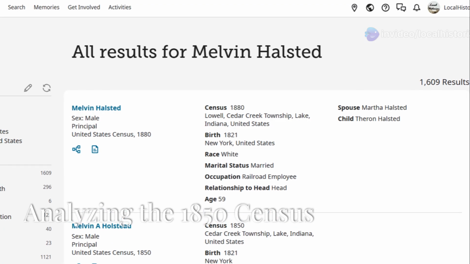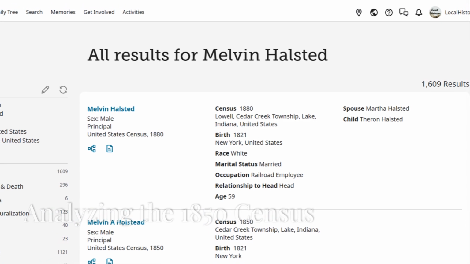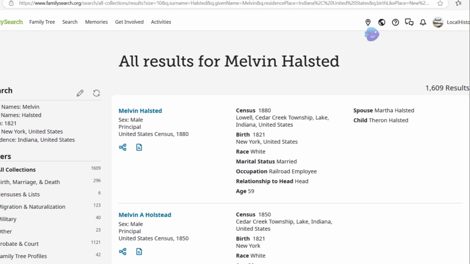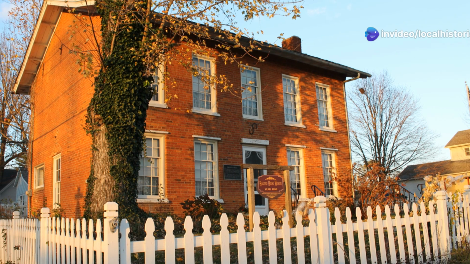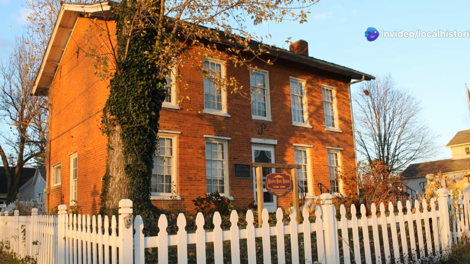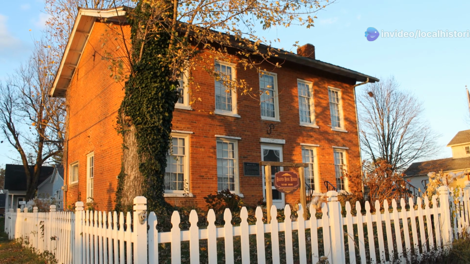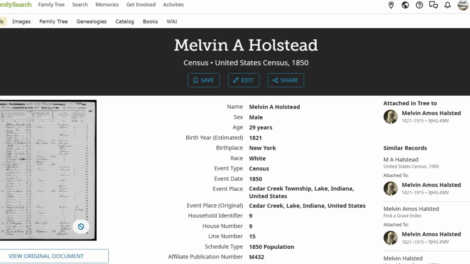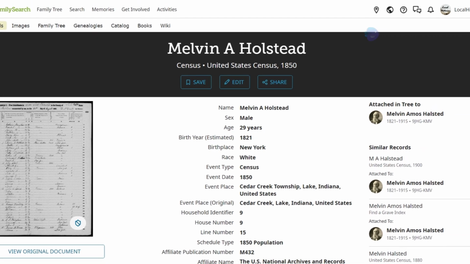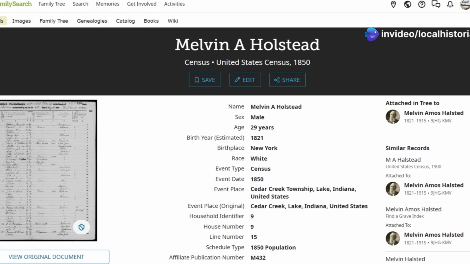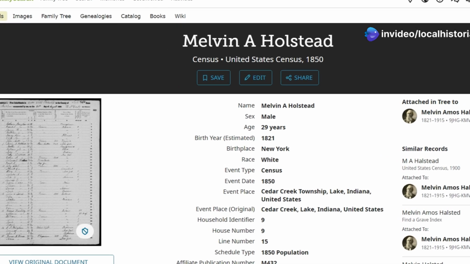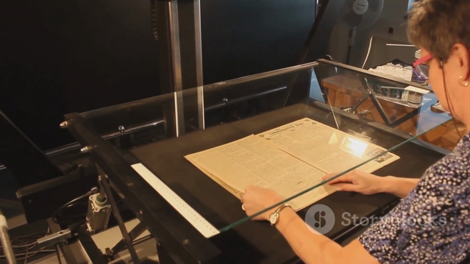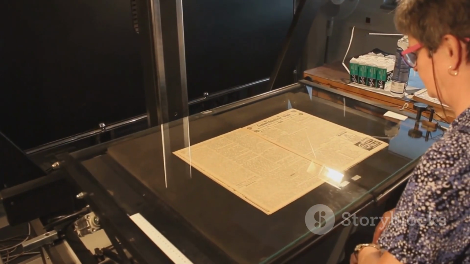The 1850 United States Census was the first census where it lists all members in the household by name, not just the head of household. We also know that 1850 is when Melvin moved into his now historical house, the Halsted House in Lowell, Indiana. Let's click on his name by the 1850 census. And there we have the transcribed data. To the left, if we want to see the real deal, we click View Original Document right under the smaller image of the census page, and there it is, an actual scanned image of the census from 1850.